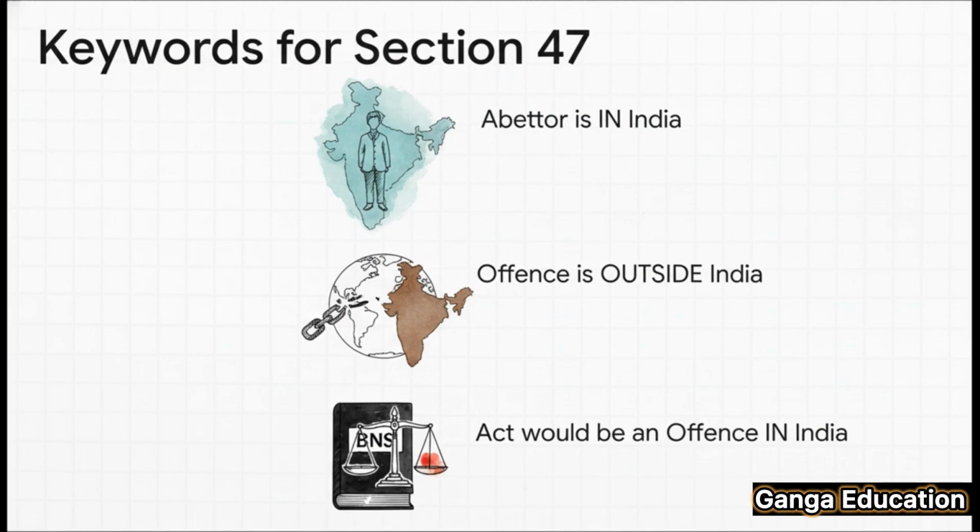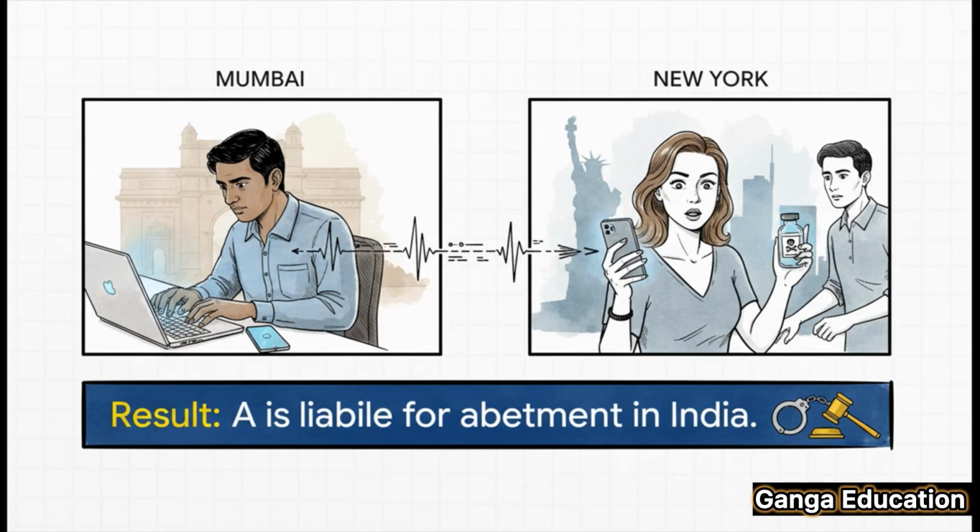So, to break it down, this section has 3 important ingredients. First, the abettor has to be in India. Second, the offense itself must happen outside India. And third, and this is key, that act, if it were done in India, would have to be a punishable offense.